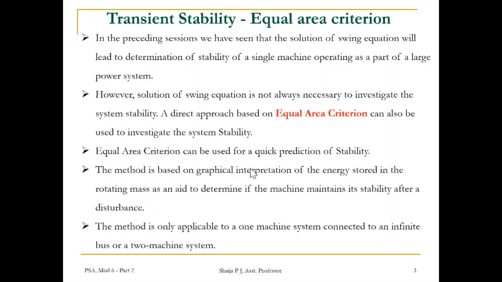The method is based on graphical interpretation of the energy stored in the rotating mass as an aid to determine if the machine maintains stability after a disturbance. The method is only applicable to a single machine connected to an infinite bus or a two-machine system.